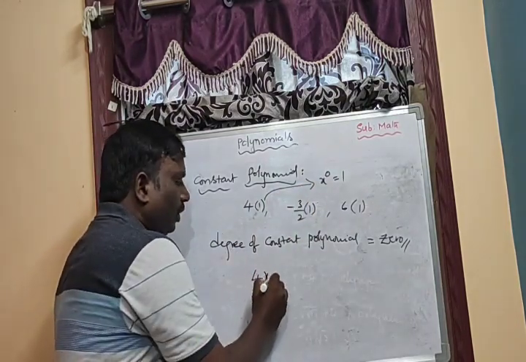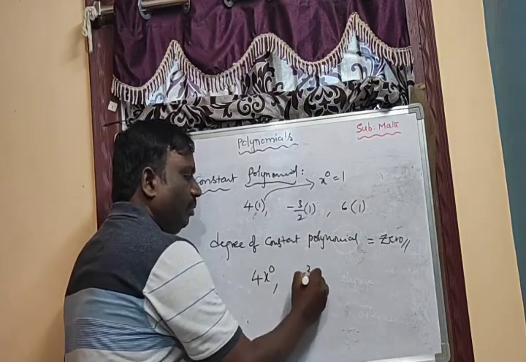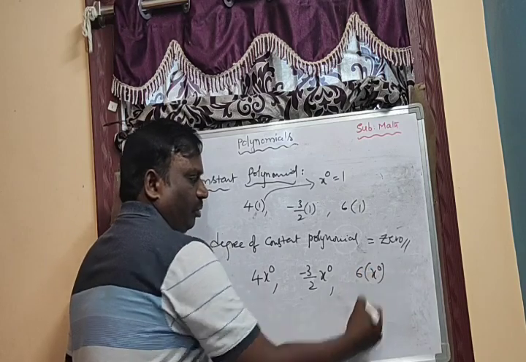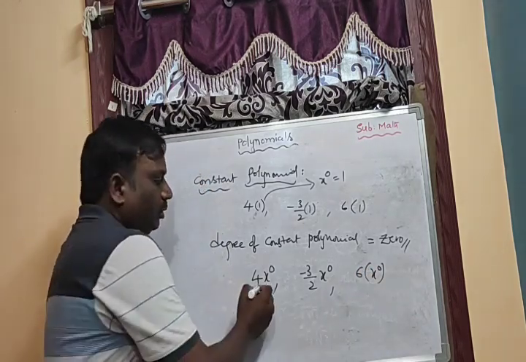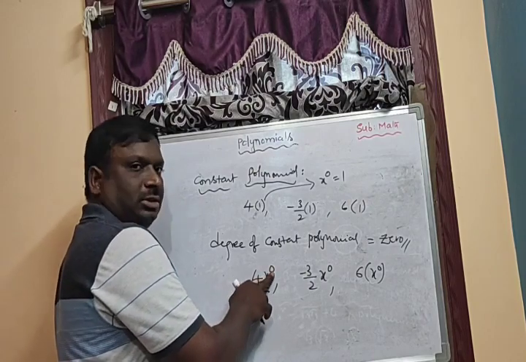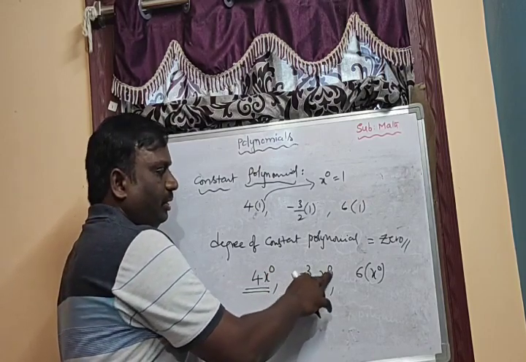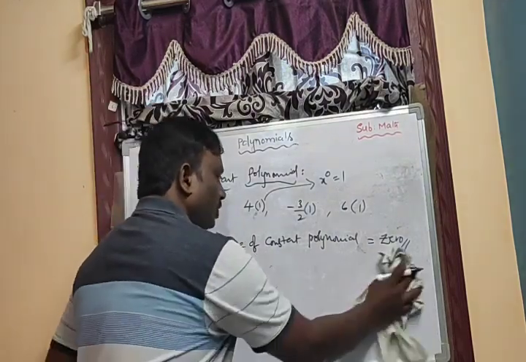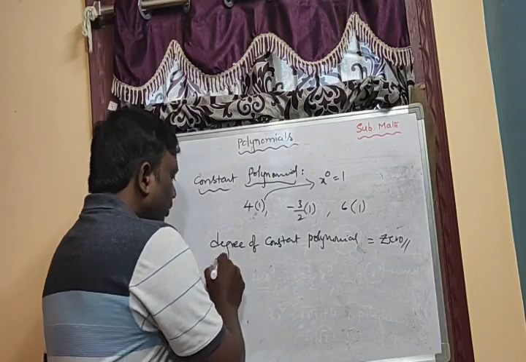Then 4 into x power 0, minus 3 by 2 into x power 0, 6 into x power 0. So this is a constant number, degree is 0. That's why the degree of a constant polynomial is 0.